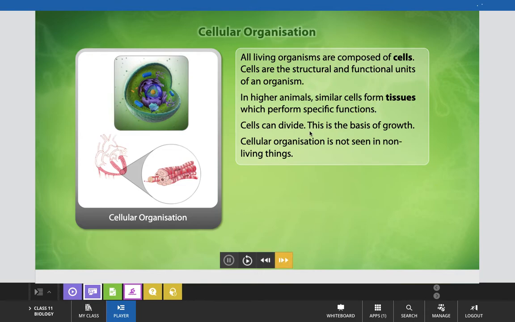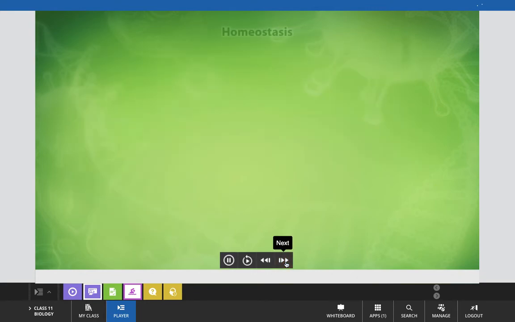Cells can divide, and this is the basis of growth here. Cellular organization is not seen in non-living things. This type of organization we cannot see in the non-living organism. That means this characteristic feature can also be considered a fundamental feature of the living organism on which life is based, and there is no contradiction regarding cellular organization.